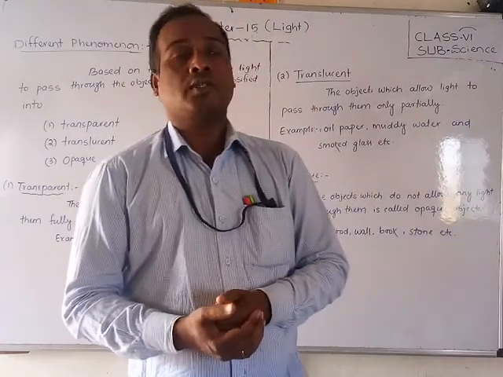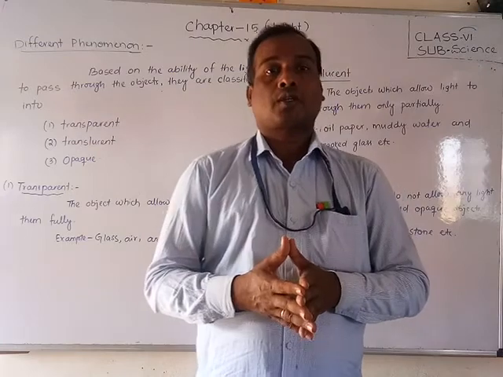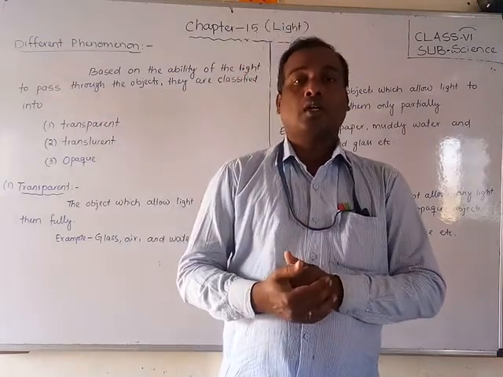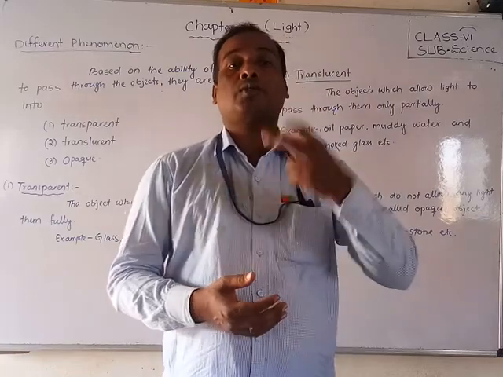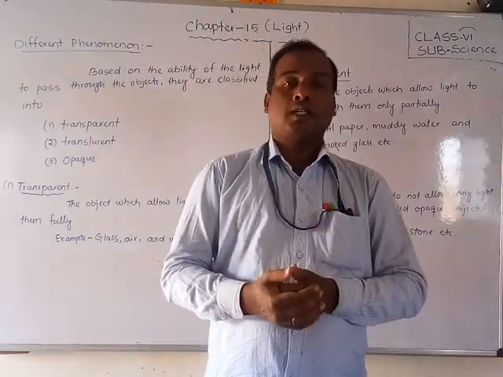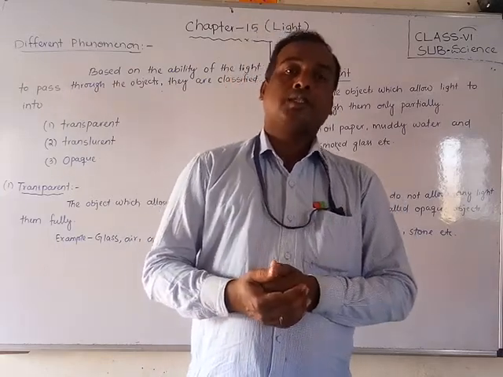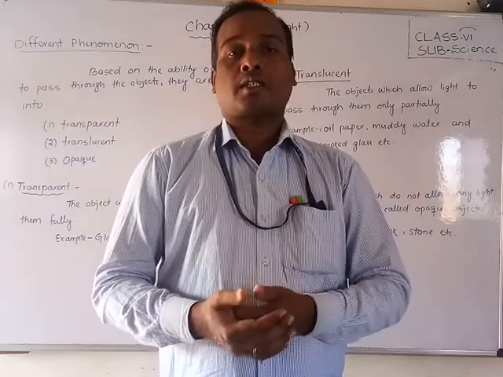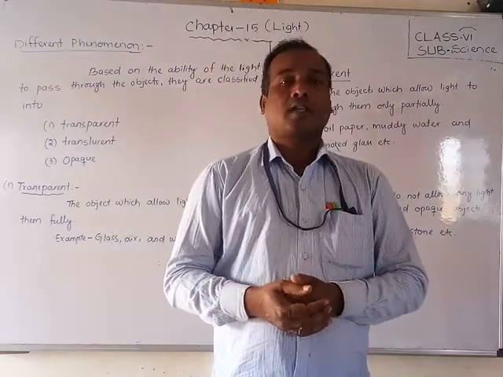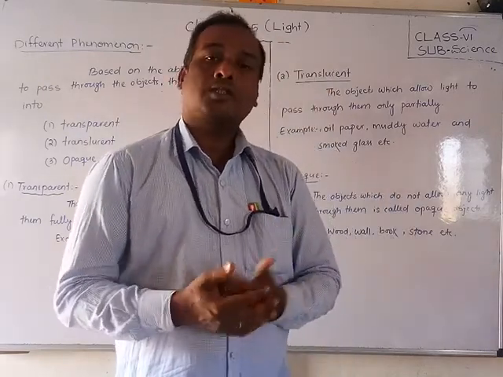Due to the ability of light to pass through an object, objects are classified into 3 categories or types. One is transparent, the second is translucent, and the third is opaque.